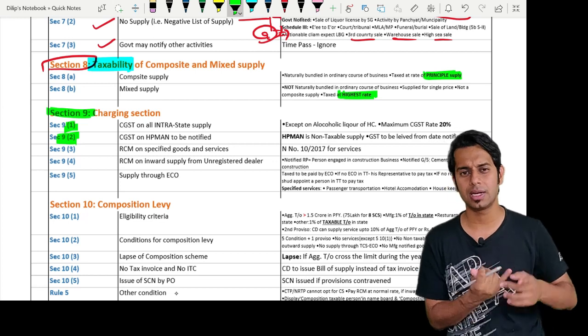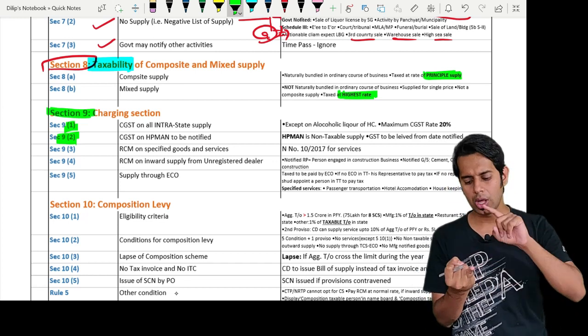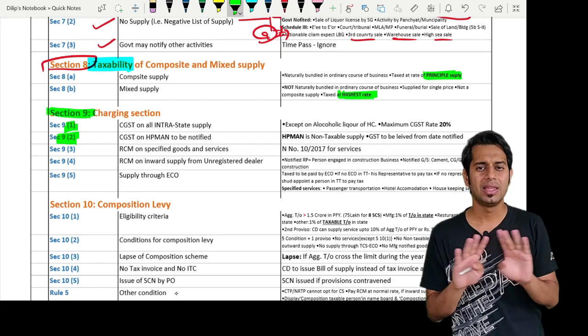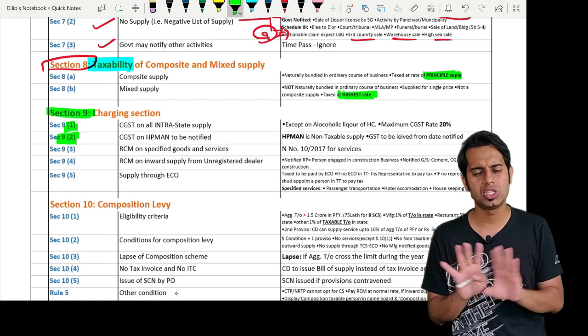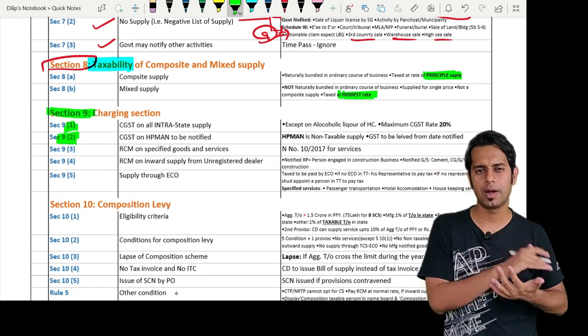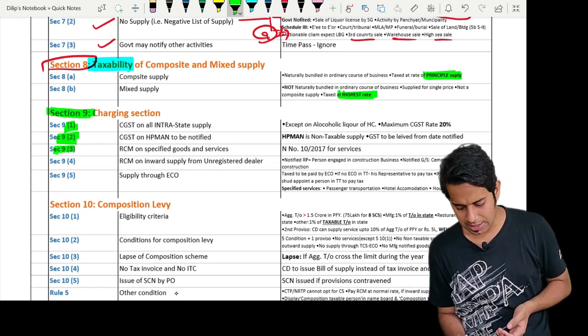Sir, what is this HP man, sir? High-speed diesel, petroleum crude, motor spirit, aviation turbine fuel and natural gas. Meaning on these items, there is no CGST or central tax. There is no GST levied, but it can be levied from a future date, whatever date is notified by the government.